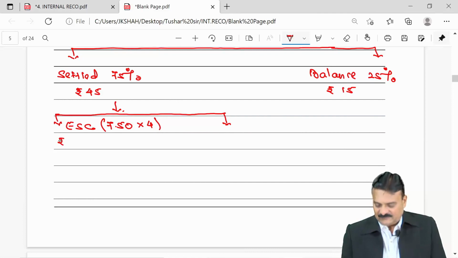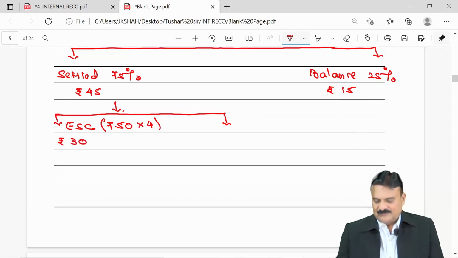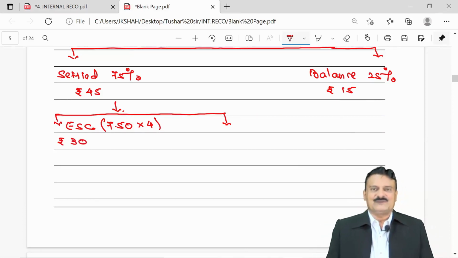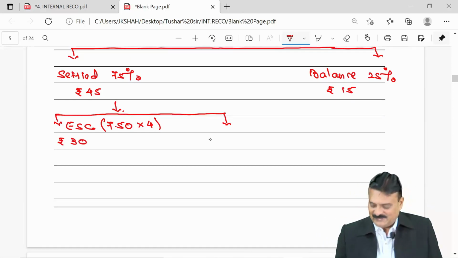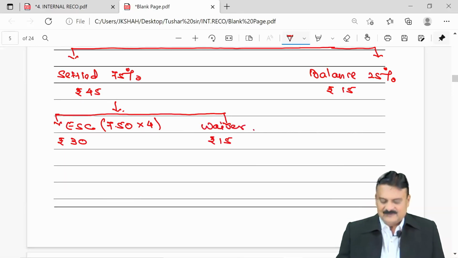So against rupees 45, you are giving them only rupees 30 as a consideration. What does it indirectly mean? That remaining 15 is waiver.